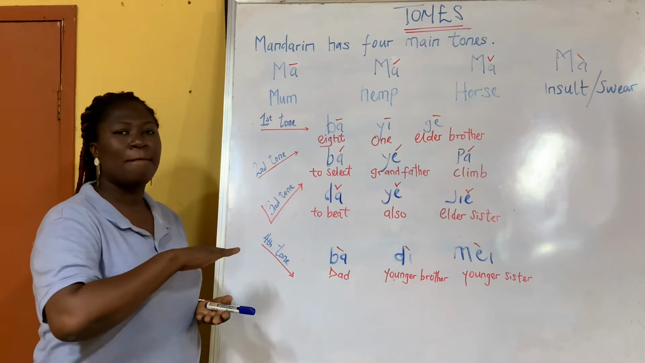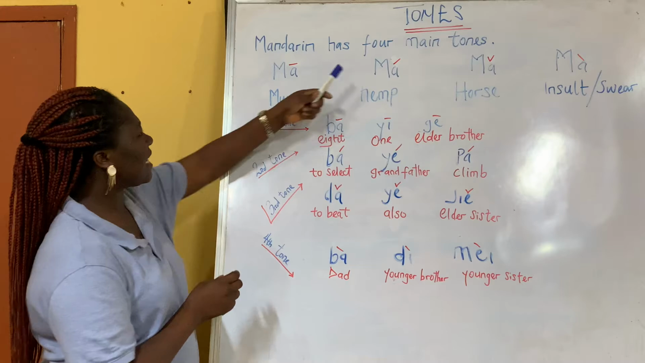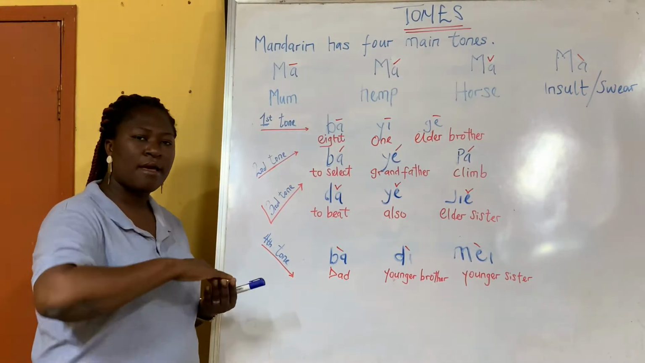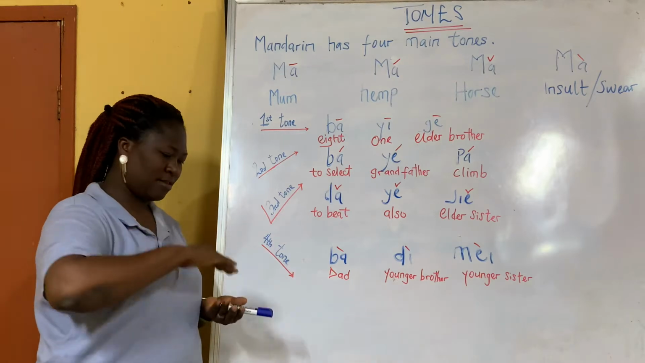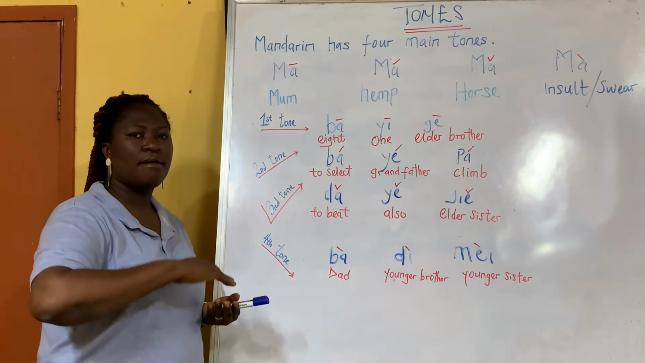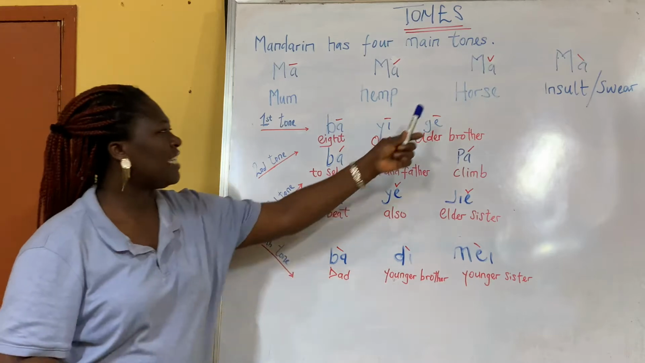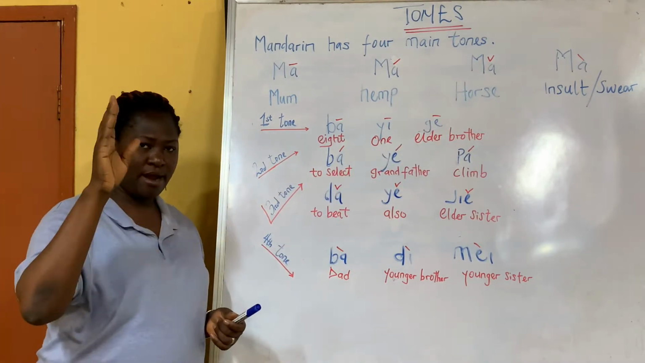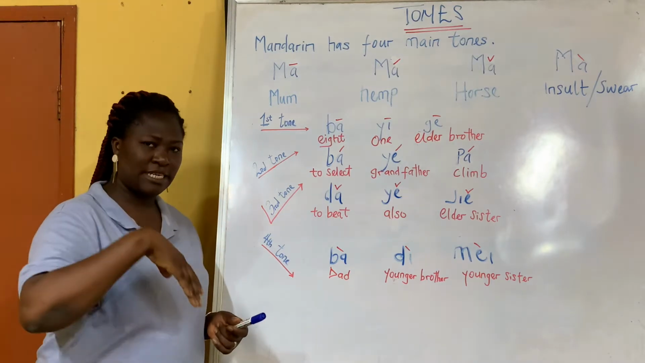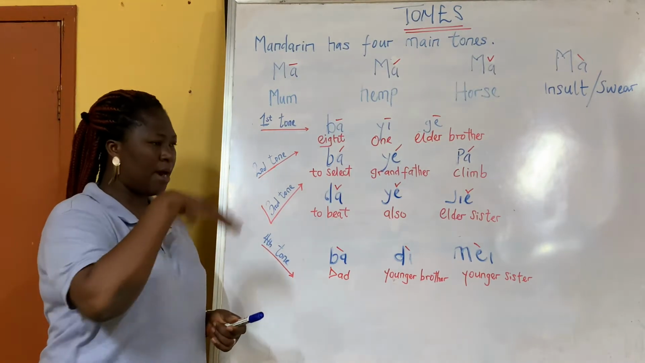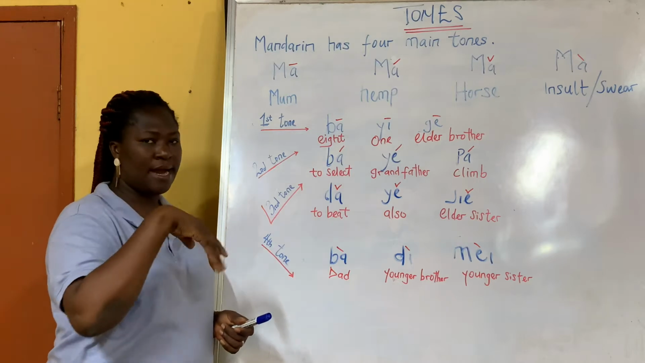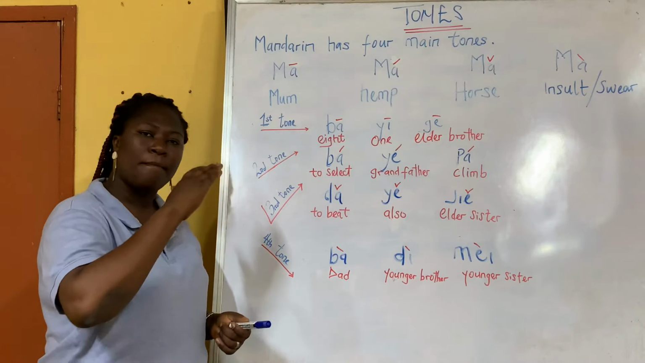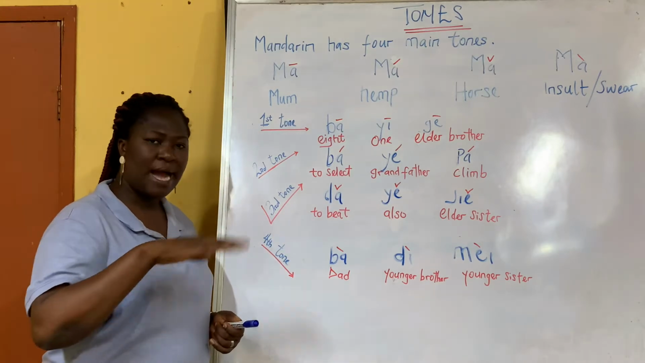Ma, ma. Then the second tone is what? Ma, ma. It rises. Ma, ma. Then the third tone is what? Ma. It falls down, then it goes up. Ma, ma. And the fourth tone is ma, ma.